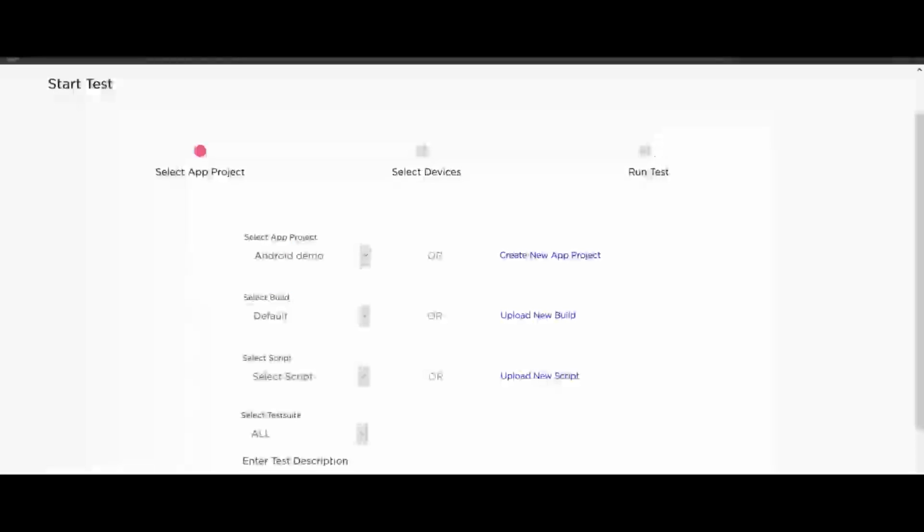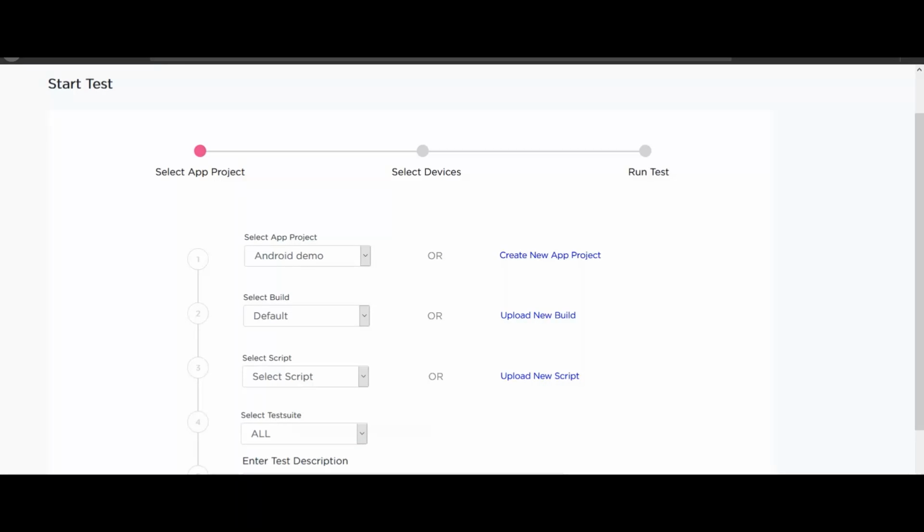In this video, we will demonstrate how you can perform an automation test using MOZARK's app functional. The very first step is to start a test flow. You can run automated tests after successfully uploading or selecting project, build, script, and test cases in the given sequence.